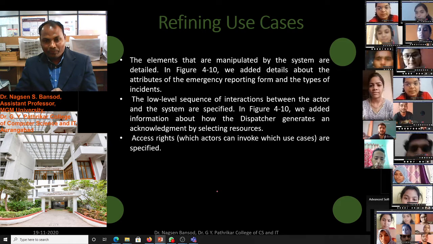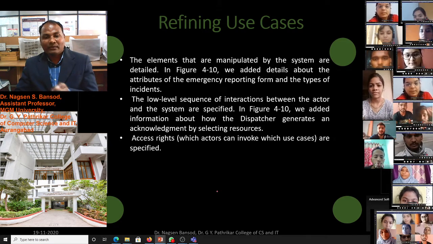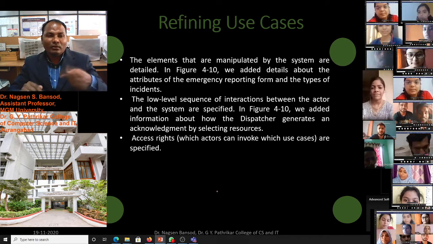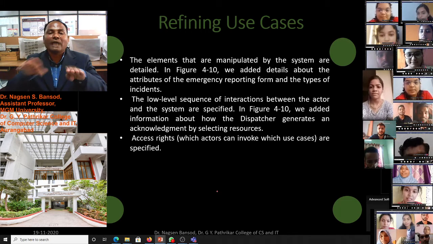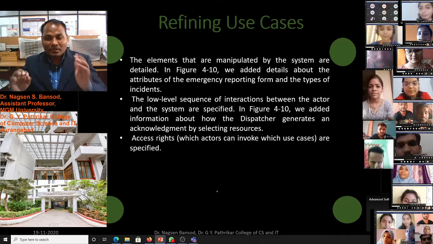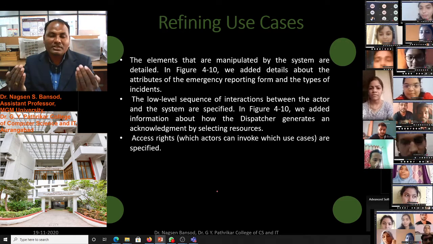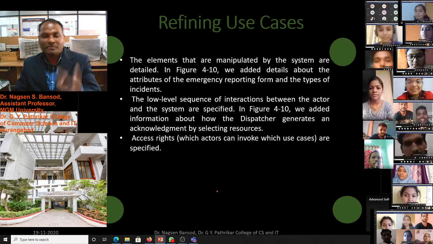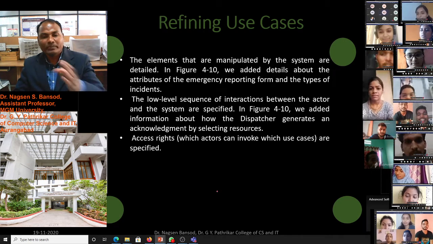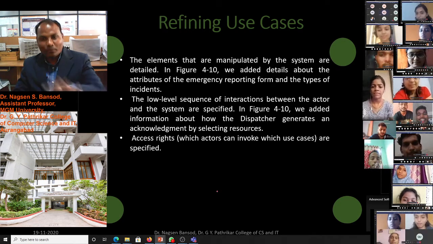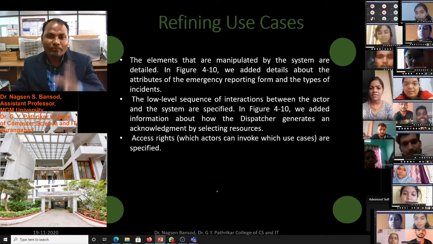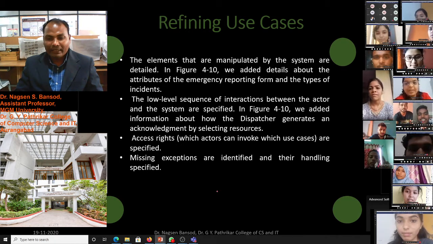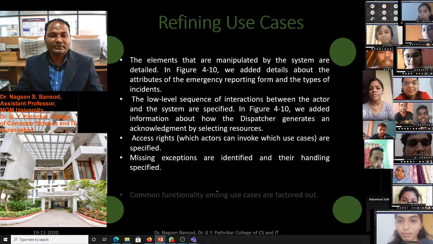Access rights are specified: which actor can invoke which use case. In this example, the boundaries of use cases are clearly mentioned, and which actor performs which task is given. Like the dispatcher will allocate the resources, the field officer creates the use case, reports the emergency and fills the form. Like this, missing exceptions are identified and their handling specified.